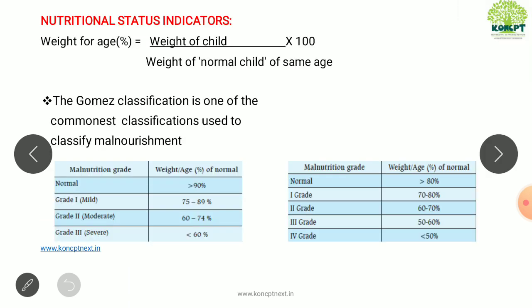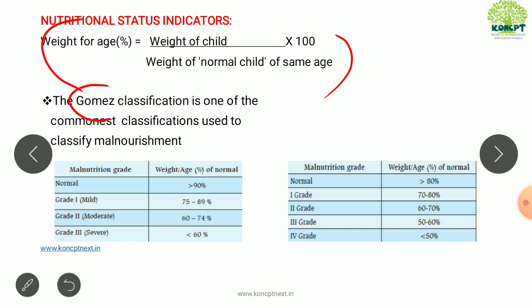So let us see, what do you mean by weight for age? That is, we are comparing the weight of the child to the weight of the child who would be the same age, or the standard weight for that age. So it is weight for age percentage, which is given as weight of the given child by the normal child's weight, into 100.